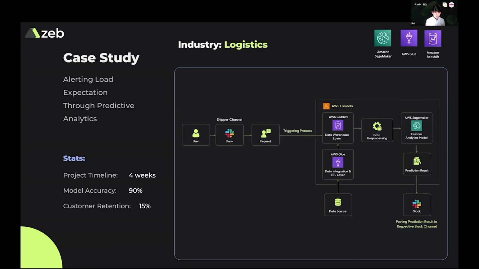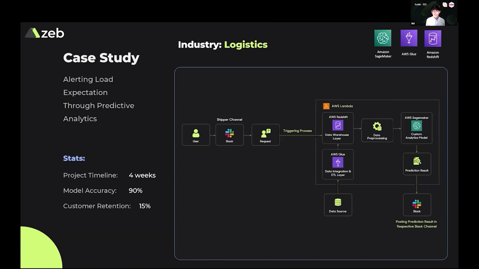Coming to the last customer example that I wanted to break down a little bit more. This is an enterprise logistics customer that we were working with. They're basically the middleman between a shipper, someone who wants to get a shipment out, and then the carriers who actually fulfill those shipments.